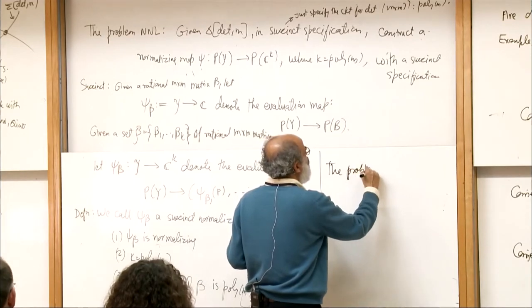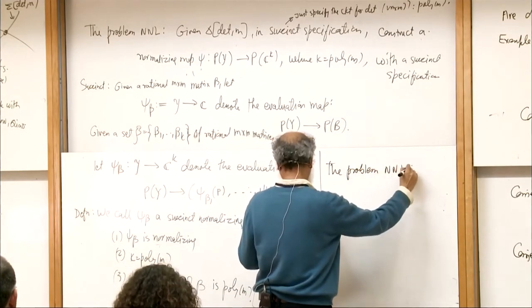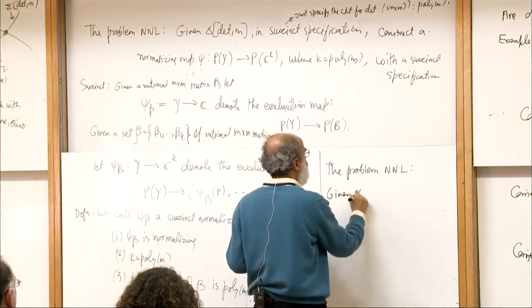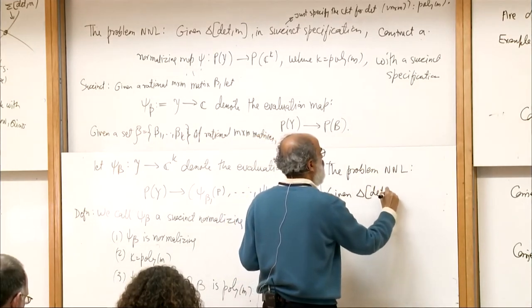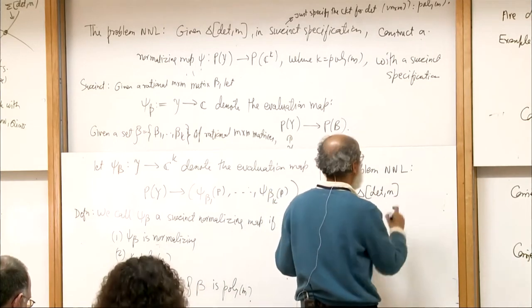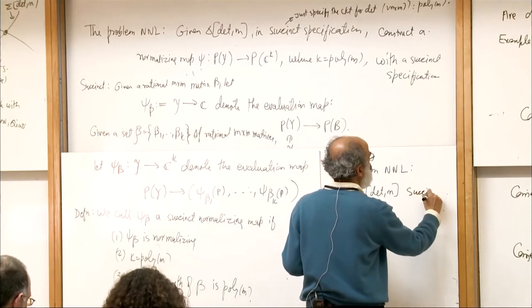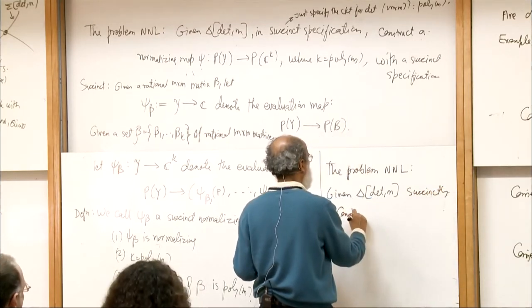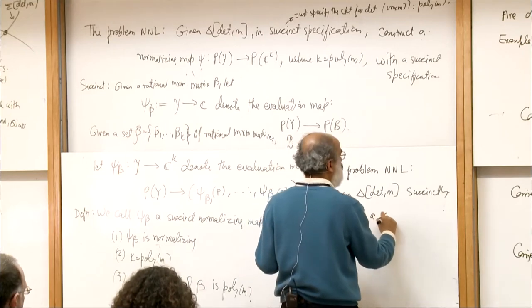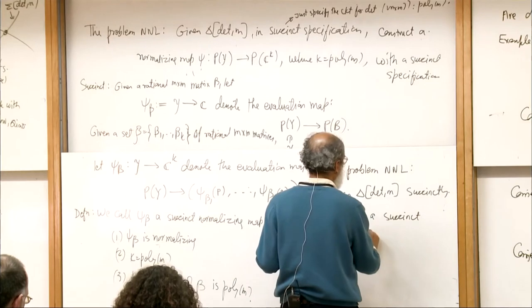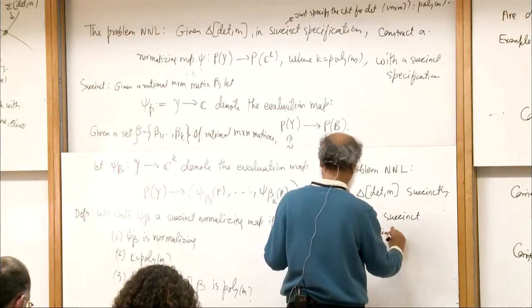The problem NNL is: given delta determinant m succinctly, construct a succinct normalizing map.